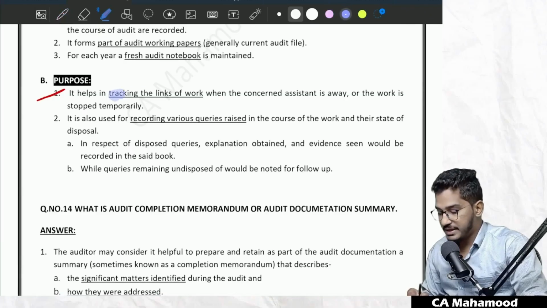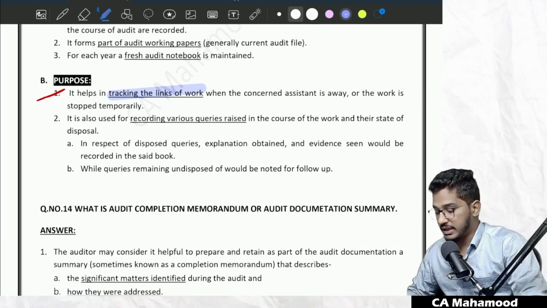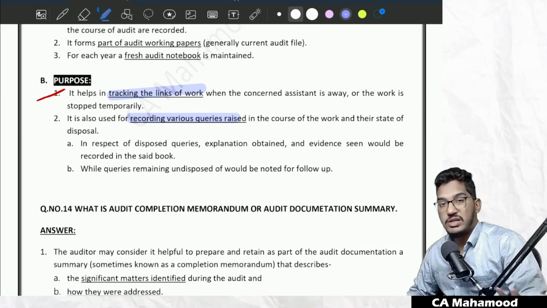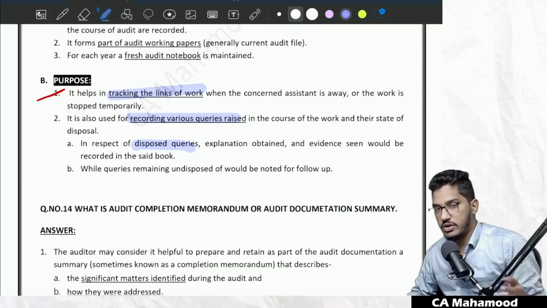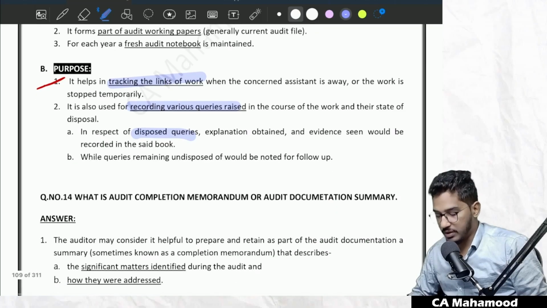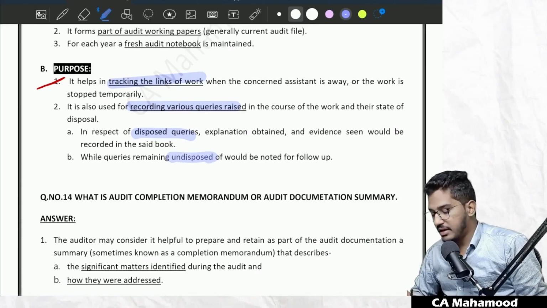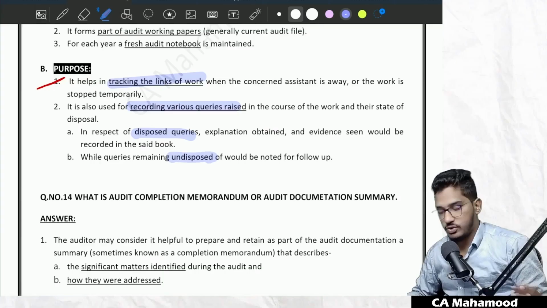Audit notebooks help in tracking the links of the work when the concerned assistants are away from the work, and also it is used for recording various queries that you have come across during the course of audit, and also what is their status. Are they disposed or not yet disposed? In case the queries are already disposed, that means if the queries are resolved, you need to record what explanation you have got. In case some queries are unresolved, then you need to do the follow-up. So that is going to be the main purpose of the audit notebook.